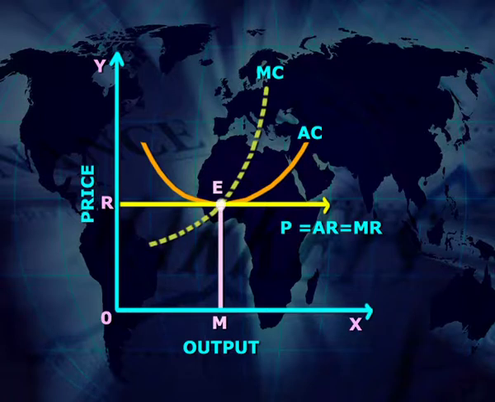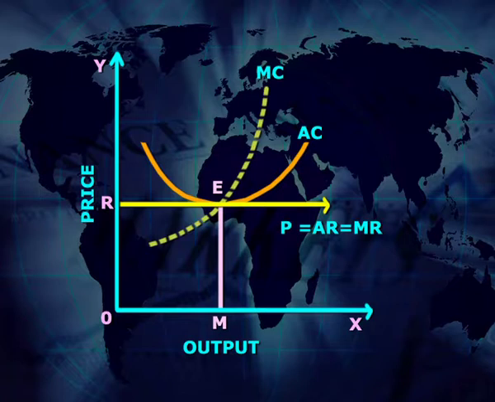In this figure at point E, the marginal cost line intersects the marginal revenue line from the lower side. Therefore, at point E, marginal revenue of the firm is equal to marginal cost of the firm, and therefore at point E, the firm is in equilibrium and OM is the equilibrium production of the firm. At OM equilibrium production of the firm, average revenue is equal to EM, which is equal to average cost, and therefore the firm is under normal profit position.